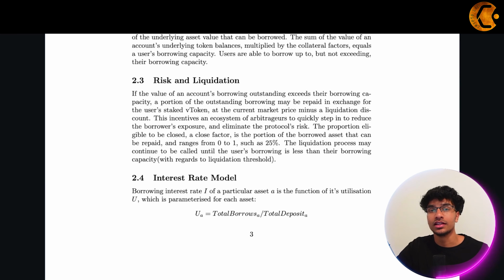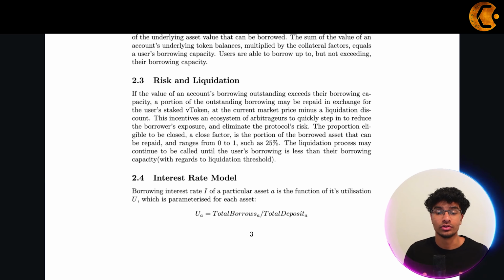Now for risk and liquidation. If the value of an account's outstanding borrowing exceeds their borrowing capacity, a portion of the outstanding borrowing may be repaid in exchange for the user's staked V token at the current market price minus a liquidation discount. This incentivizes an ecosystem of arbitrageurs to quickly step in to reduce the borrower's exposure and eliminate the protocol's risk.